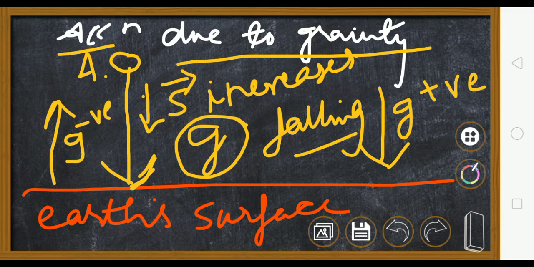Why? Because Earth wants to pull it down, but you are sending it up against the gravity. So whenever anything goes up, g is going to be negative, and when the body is coming down, g is going to be positive. So clear what is acceleration due to gravity?